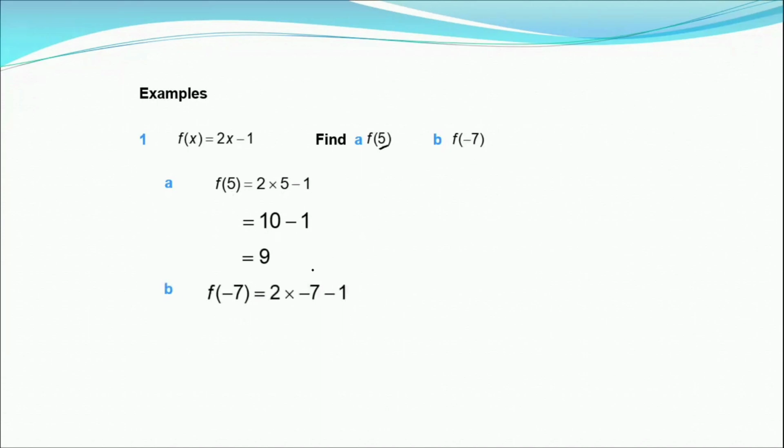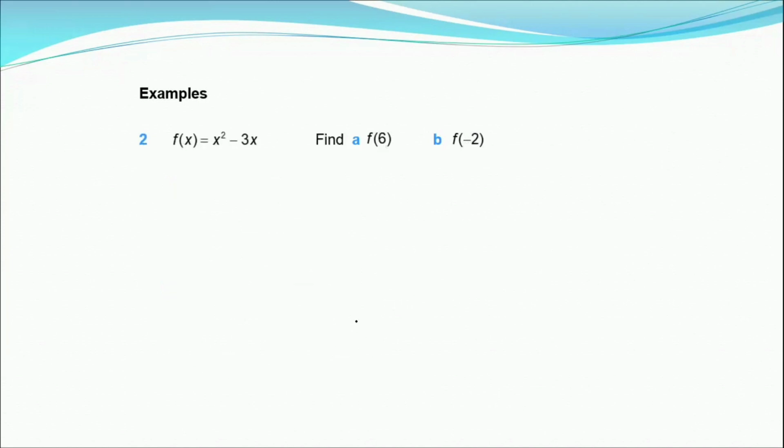Now to find f of minus 7, in the function 2x minus 1, you just put the value of x as minus 7. 2 times minus 7 is minus 14, and minus 14 minus 1 is minus 15. This is how you get f of minus 7 is equal to minus 15. This was simple. Few more examples.